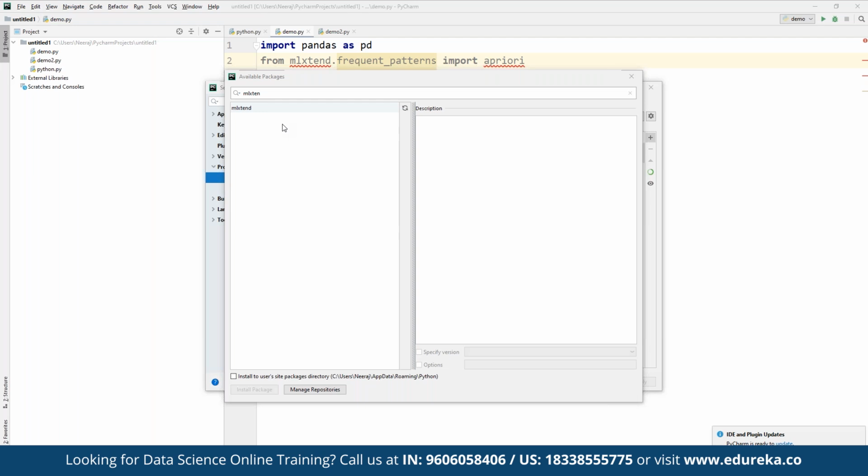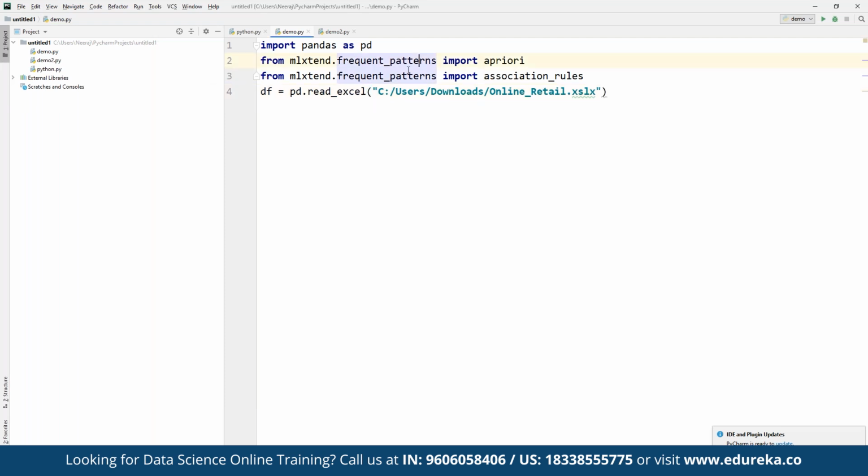As you can see, once the libraries have been properly installed, there is no error being shown here. And this is the path of the file where we have stored the online retail.xls file. Just to confirm, we do have the file by the name of online retail.xls available here in our downloads directory.